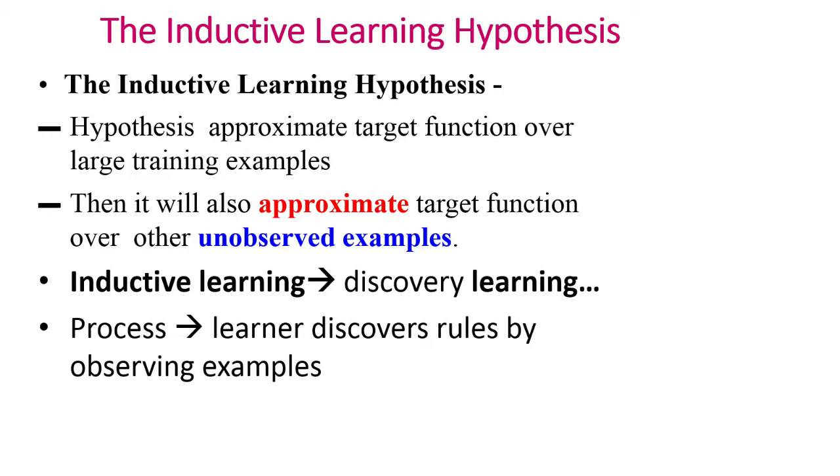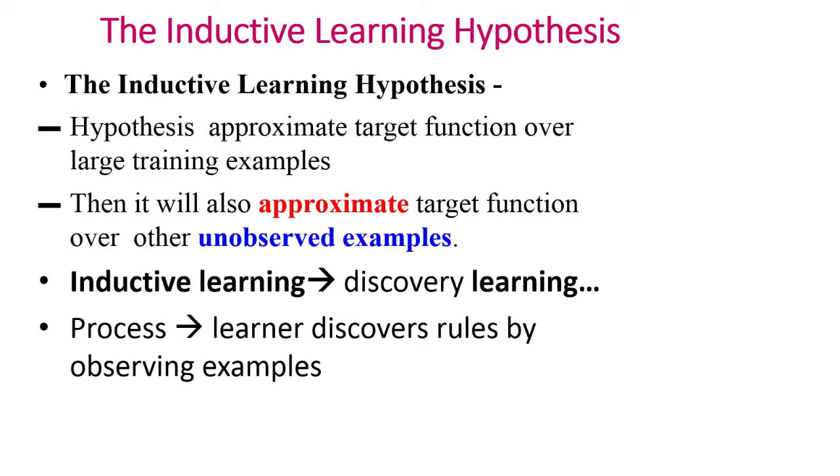Definition of the inductive learning hypothesis: any hypothesis found to approximate the target function well over a sufficiently large set of training examples will also approximate the target function well over other unobserved examples.